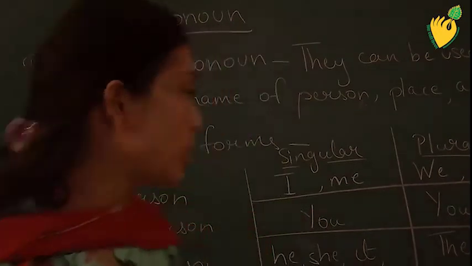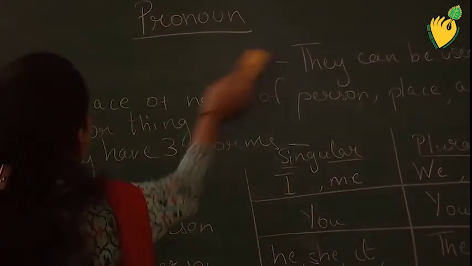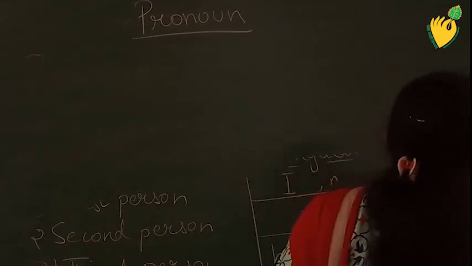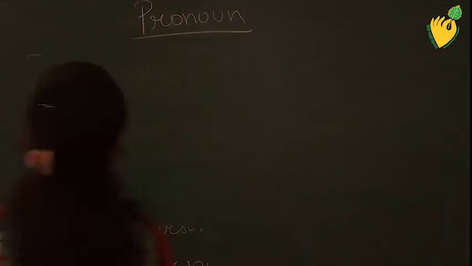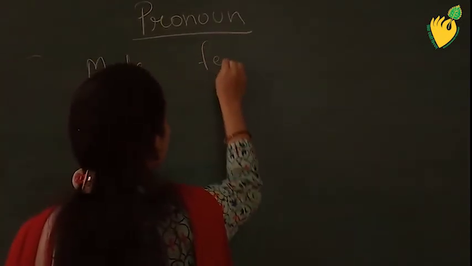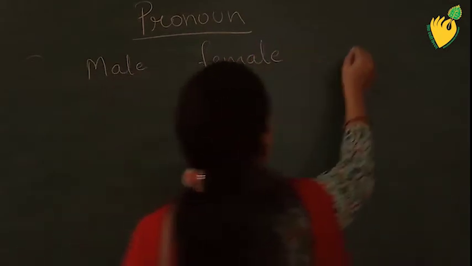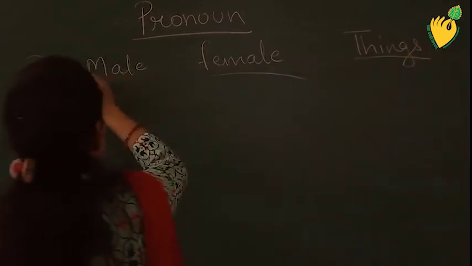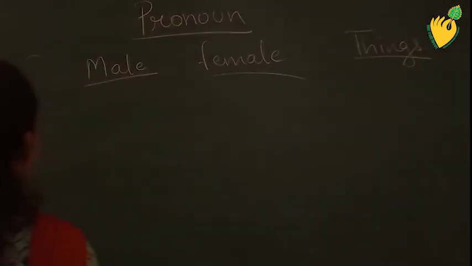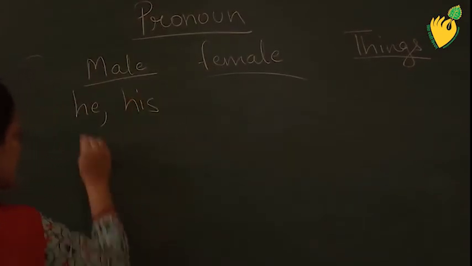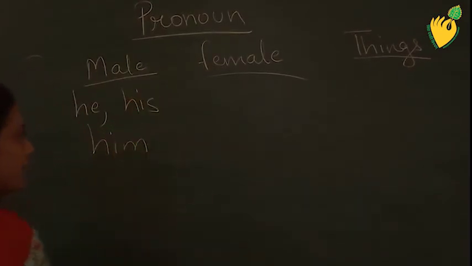I want to explain you one thing more, students. Now if we are talking about male, we will write he, his, him.